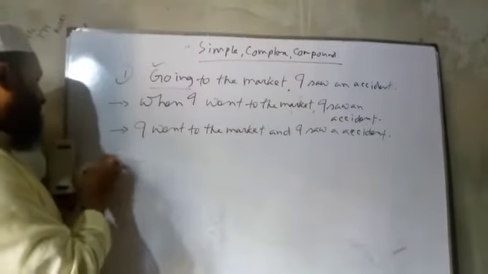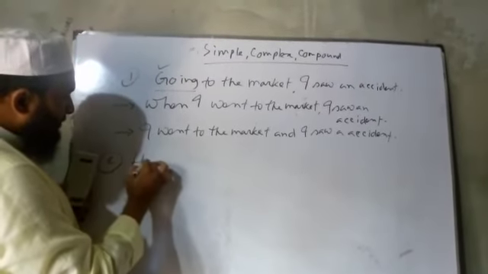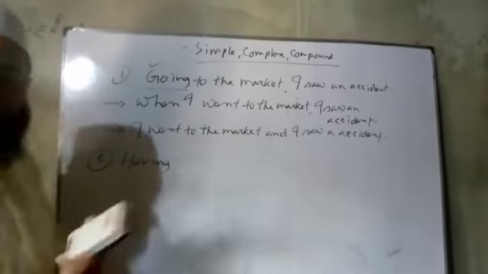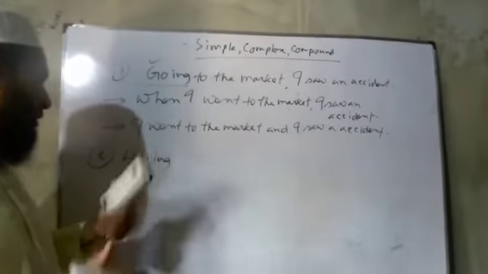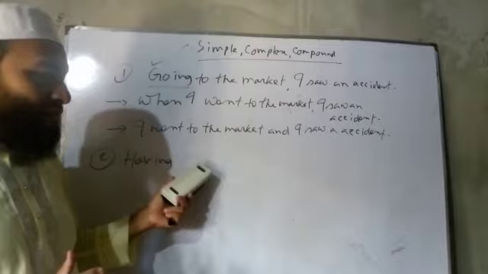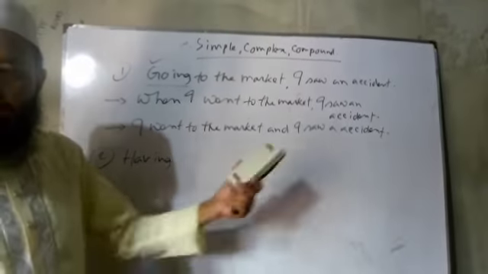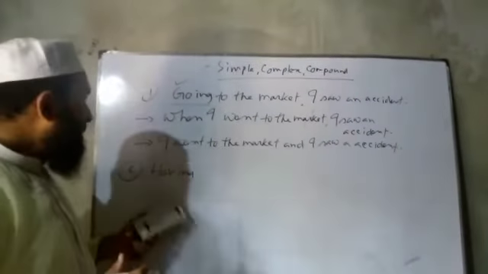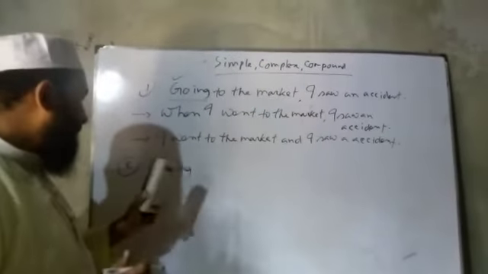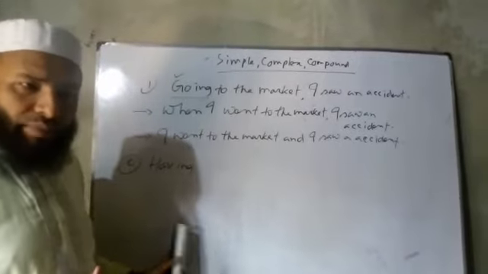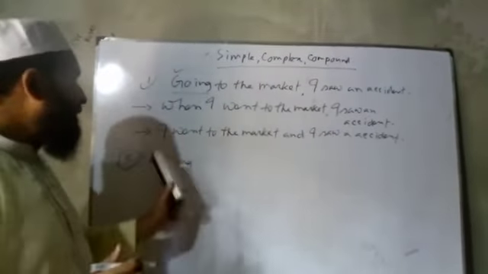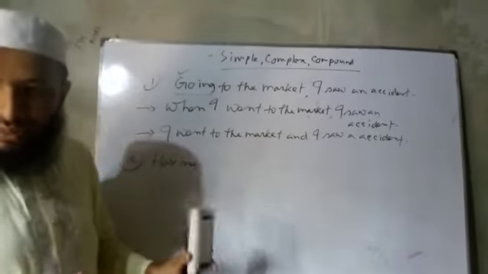Then we have to know another rule. If there is having, it is called the perfect participle. The structure is having plus the past participle form of the verb. If there is having at the beginning of a sentence, it will also indicate a simple sentence. Then in complex, if it indicates any time, it will be when. If it indicates any cause, it will be because in complex, or since, like this.